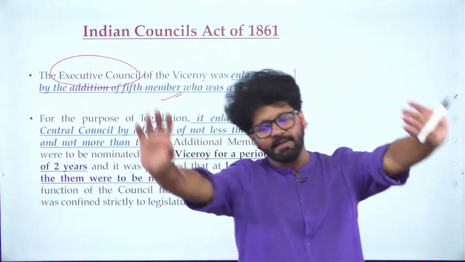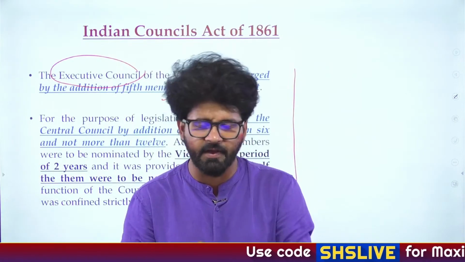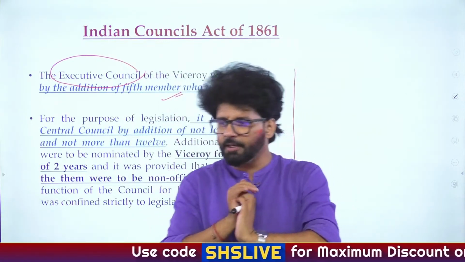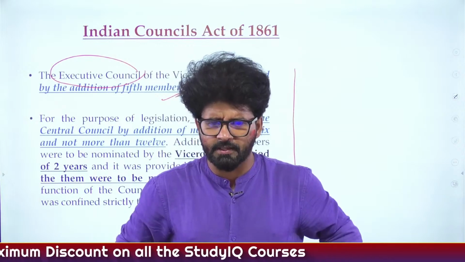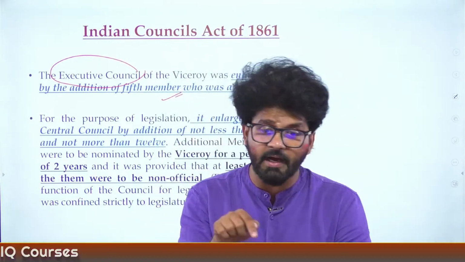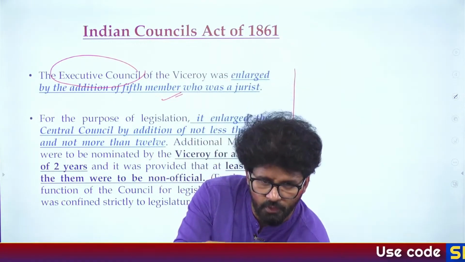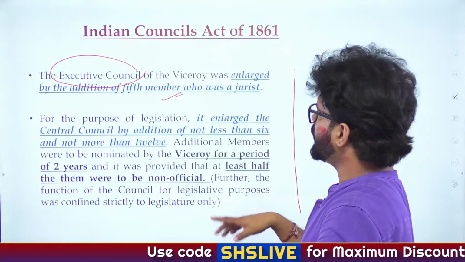Ordinance of the President, Article 123. Very good. So 72 and 161 are, I think, pardoning powers, and ordinance making powers are 123 and 213, related to the President and Governor. Very good, Charita. So these are the things which we have to remember. 123, 213. Awesome, Charita. People take a lesson from Charita on how you have to revise stuff.